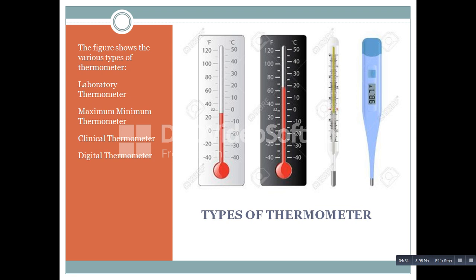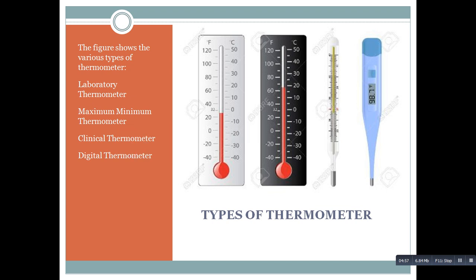The third picture what we see is the clinical thermometer, which is usually used to measure the body temperature, and it is used in your hospitals, clinics, etc. Digital thermometer is the latest thermometer wherein the digital reading of your temperature can be seen. So this is also commonly used in your hospitals and various other medical institutions.